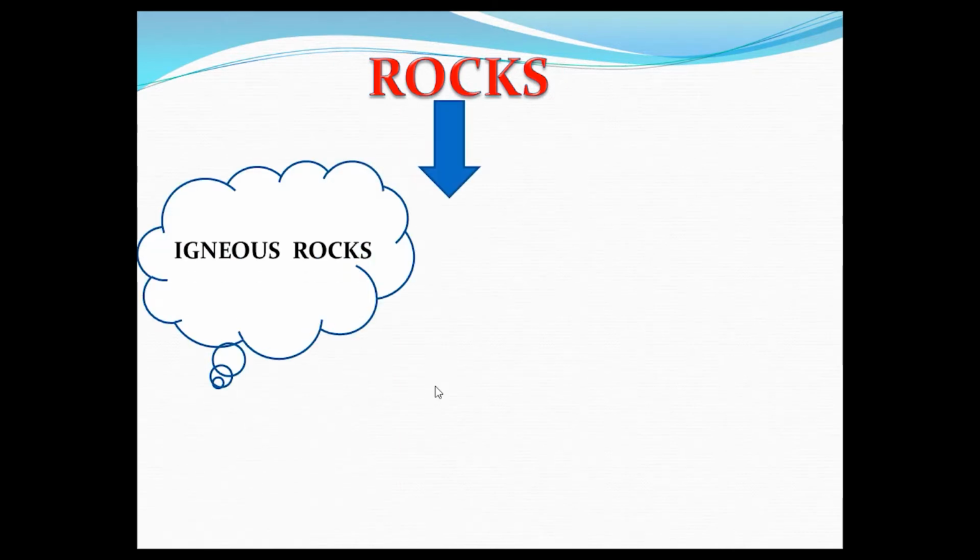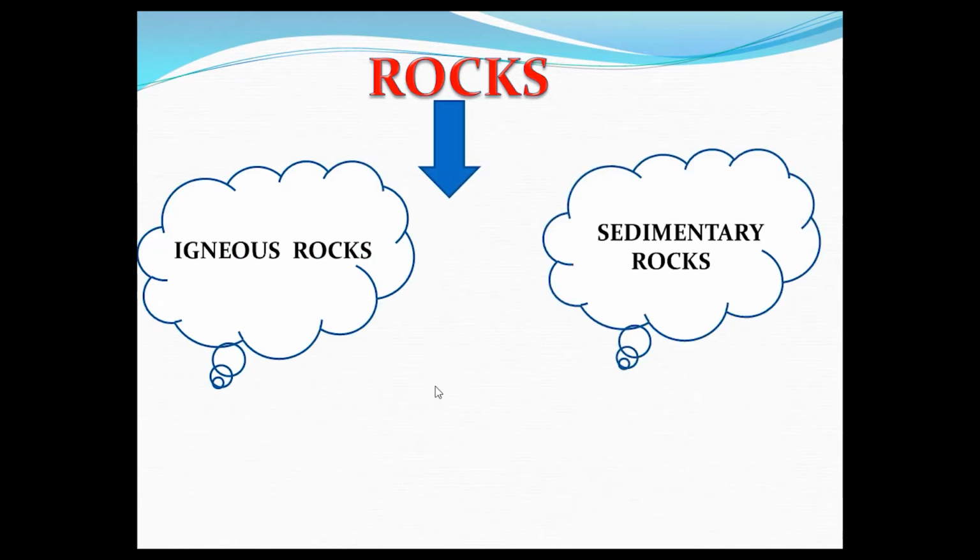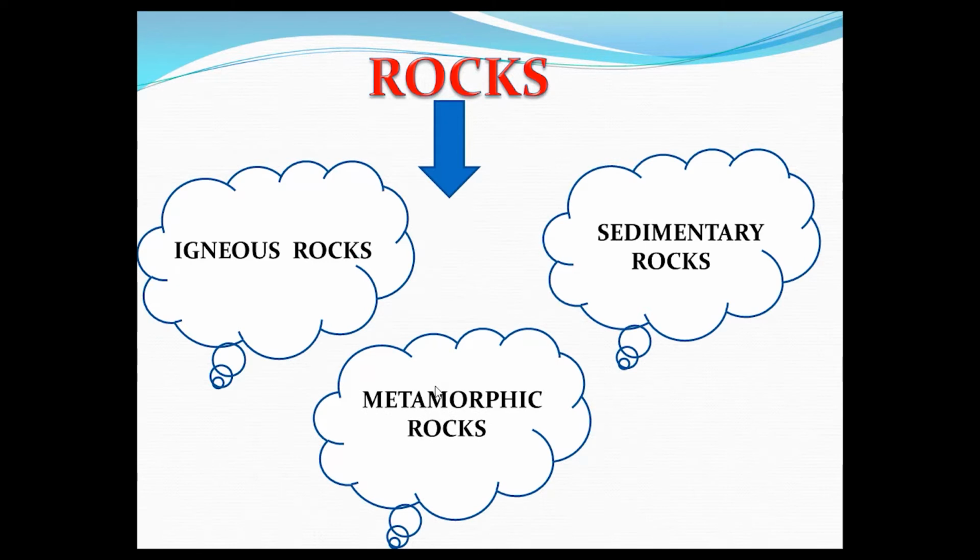Come to the next point, rocks. Rocks are the solid parts of the outermost layer of the earth. Rocks are made of minerals which occur naturally in the earth's crust. The earth is made up of 3 types of rocks: igneous rocks, sedimentary rocks and metamorphic rocks.